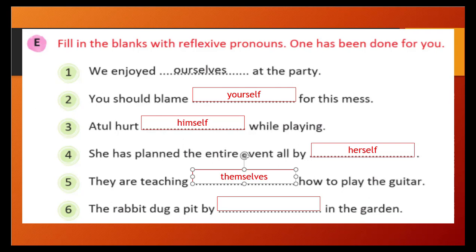Themselves is the correct one. The rabbit dug a pit by itself in the garden, because a rabbit is an animal, so we will use itself. When a reflexive pronoun comes, we will use self and selves in the end, and the subject is only our receiver. So that's why, in him or her or it related, we will write here.